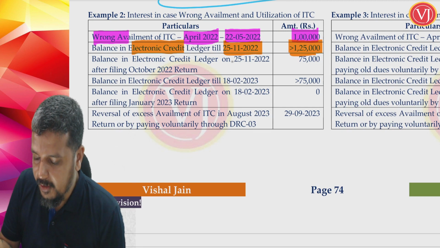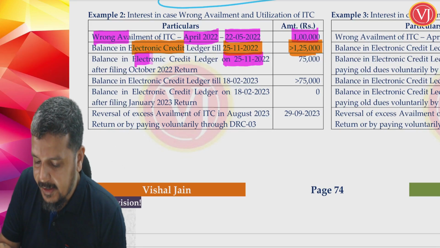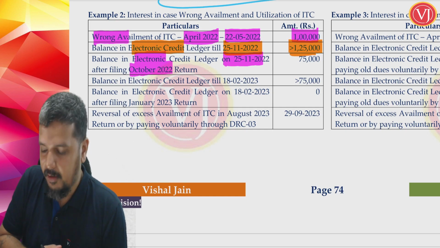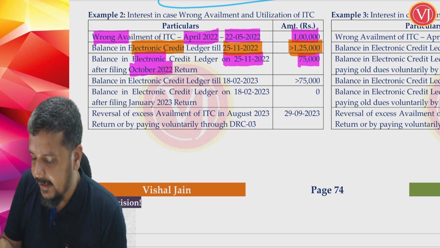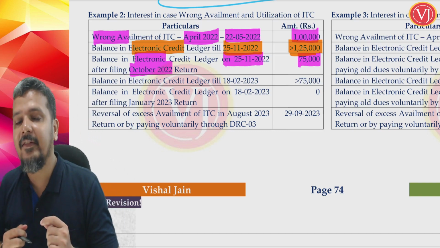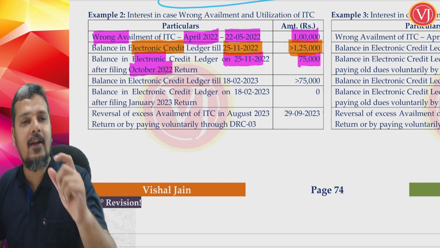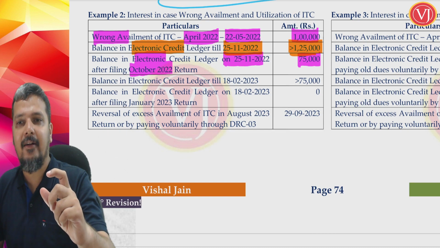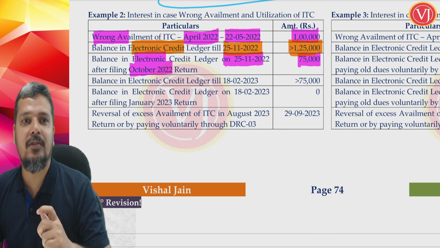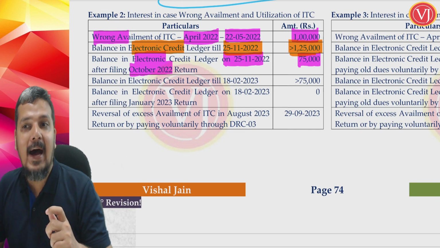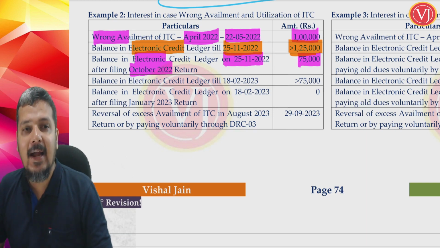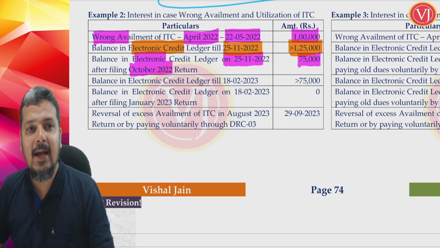Now, on 25th of November, when I filed my October return, my credit balance has come down. What does it mean? There was a wrong availment of credit of 1 lakh. Now that is partly used. It is not yet fully used. That is partly used.